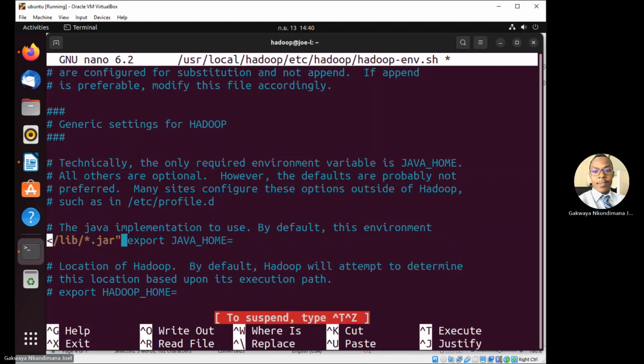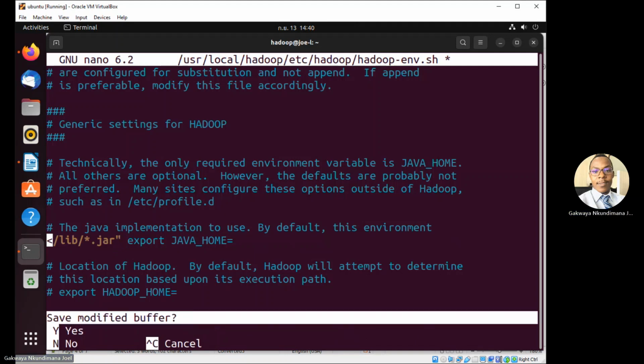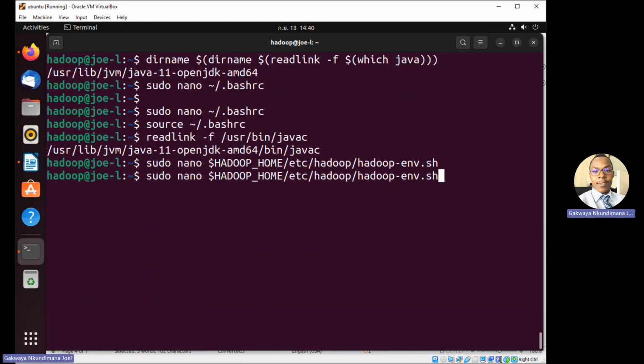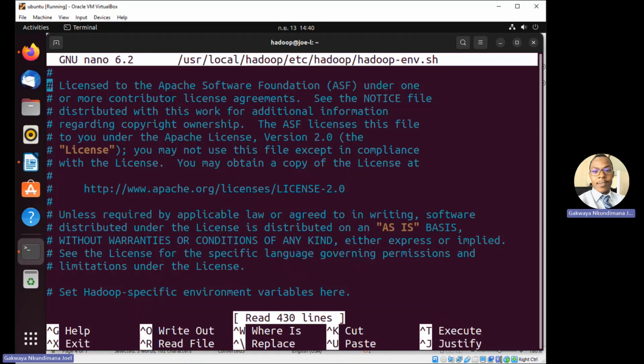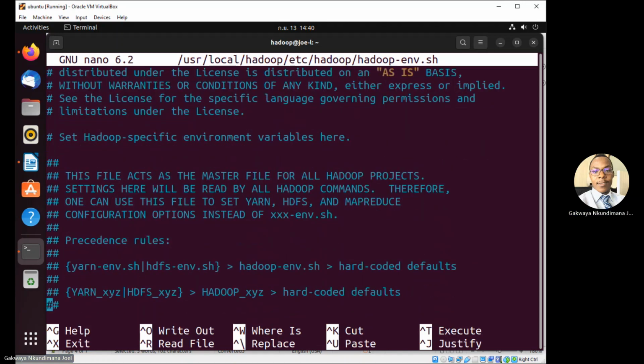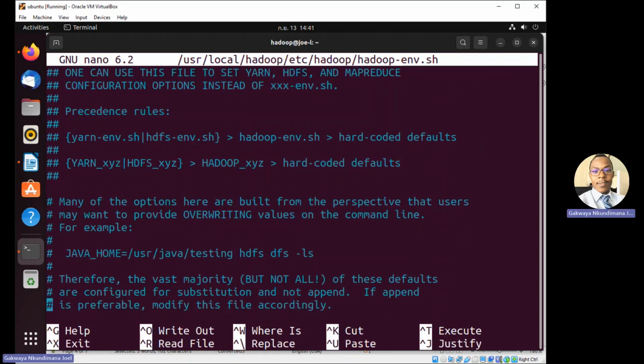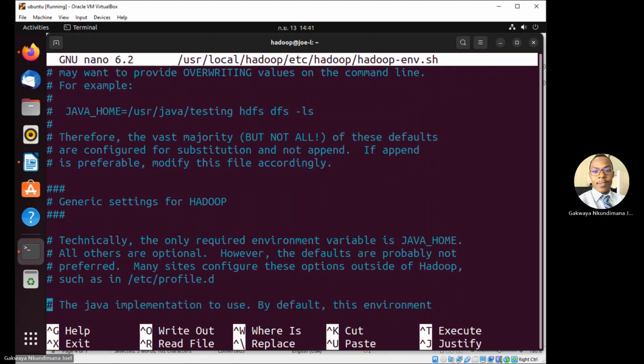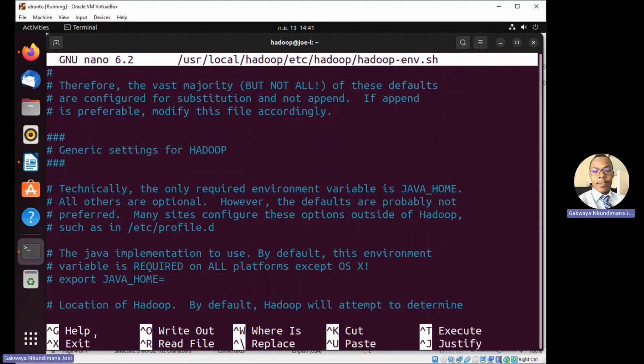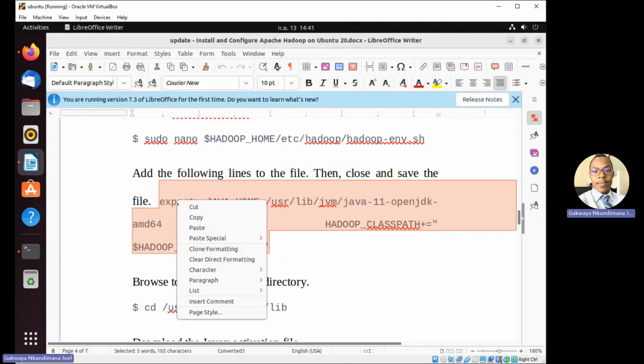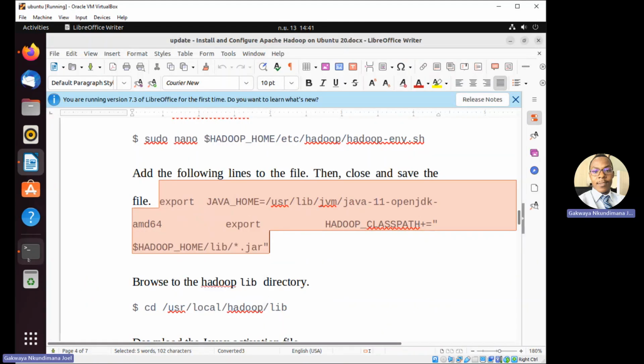I can paste these two files once again. Okay, so here we can keep these files here.